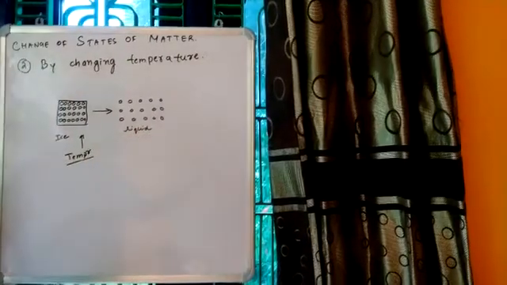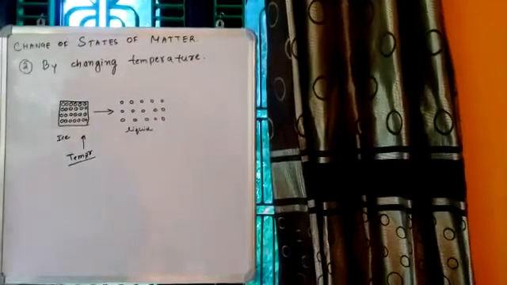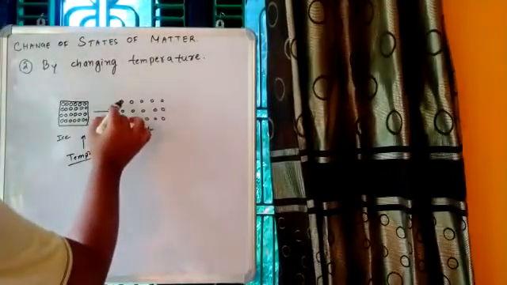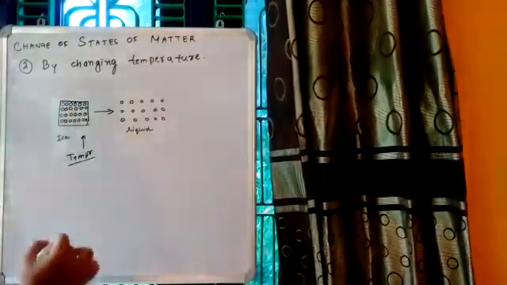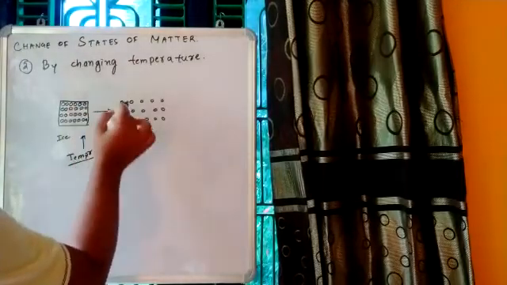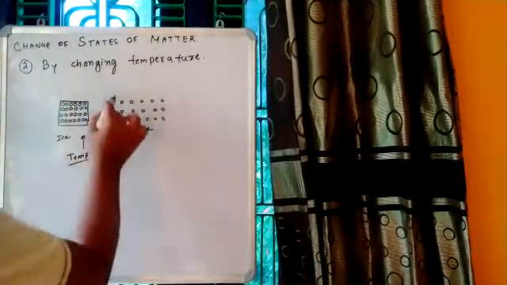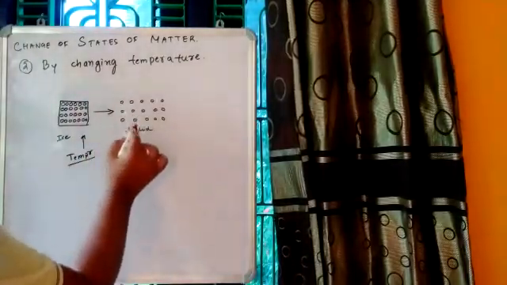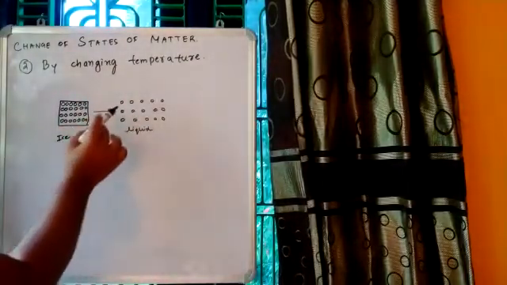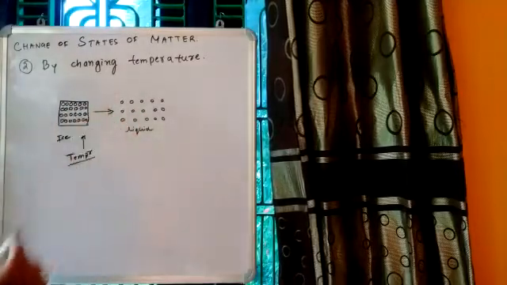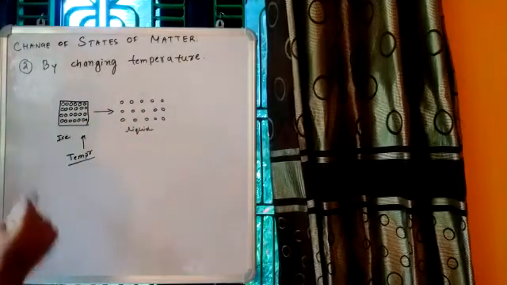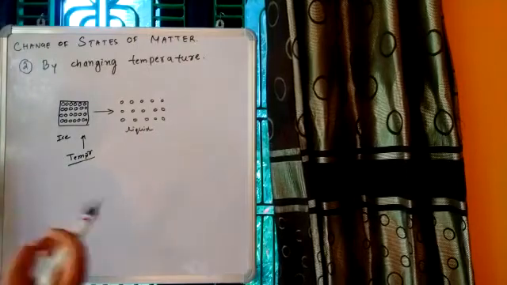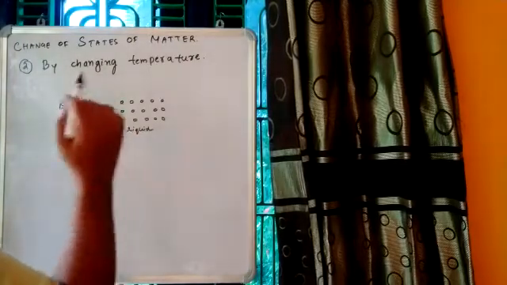Correct? Now if you see, the particles are no longer in their fixed position, but now they are free from their fixed position, and now they can move in different directions. So this is the liquid state where the molecules are away from each other. In solid they are closely packed, very close to each other, but in liquid they are far from each other.